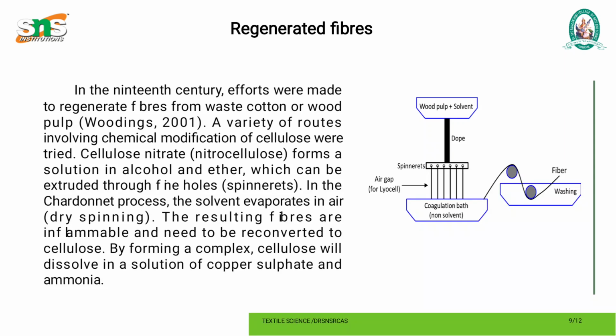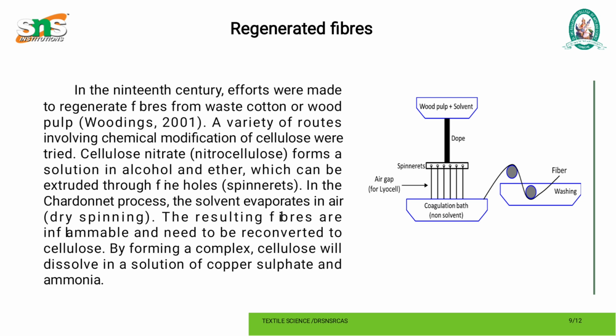Regenerated fibers. In the 19th century, efforts were made to regenerate fibers from waste cotton or wood pulp. A variety of routes involving chemical modifications of the cellulose were tried. Cellulose nitrate, nitrocellulose, forms a solution in alcohol and ether, which can be extruded through fine holes, that is spinnerets.